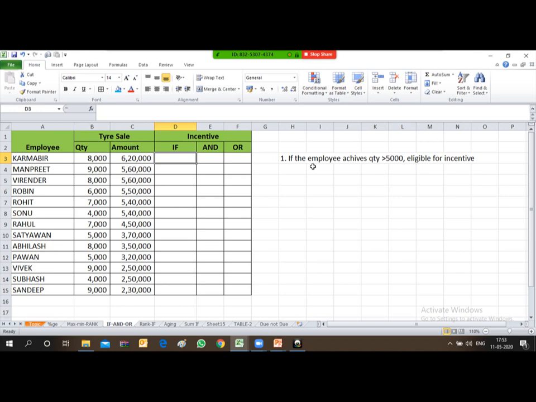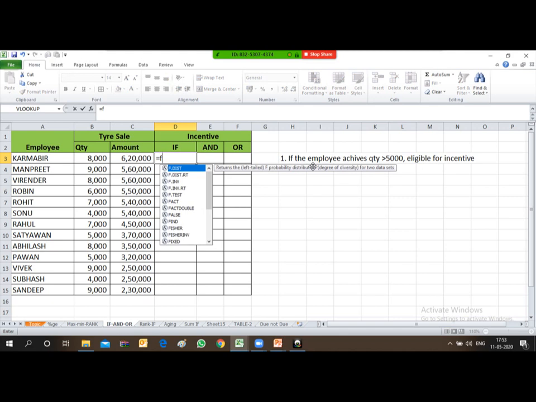Let's proceed. So friends, you have to type IF and start bracket. The formula requires a logical test. So what is my logical test? My logical test is, if the quantity is greater than 5,000, the employee is eligible for incentive. So let's calculate it. I will have to provide the logical test.